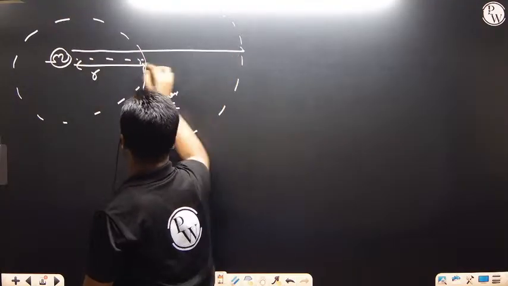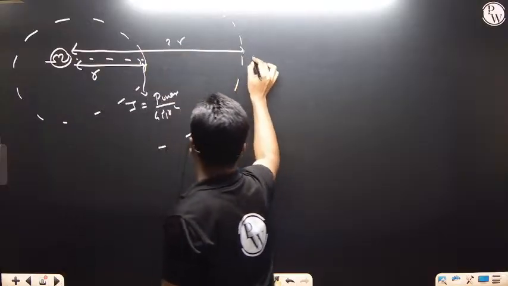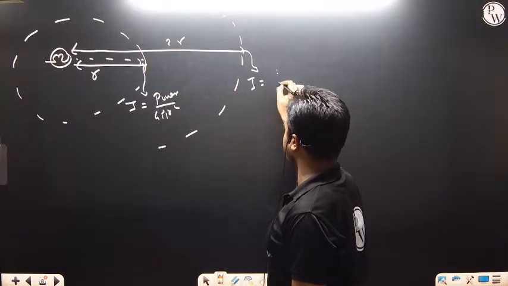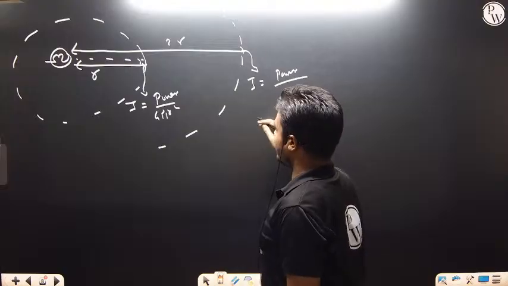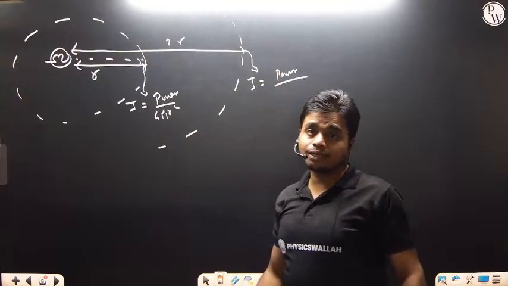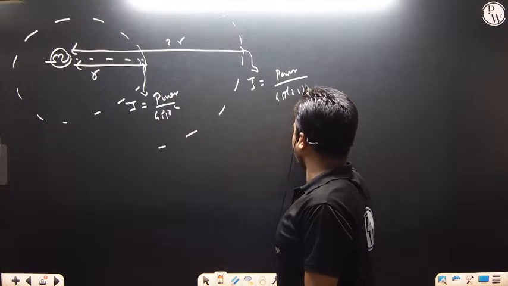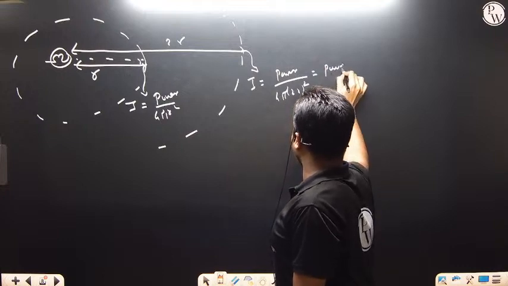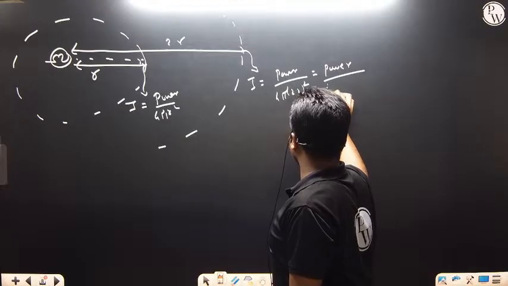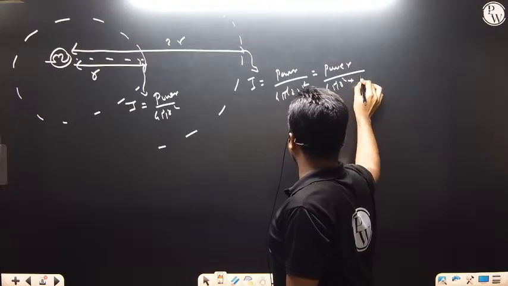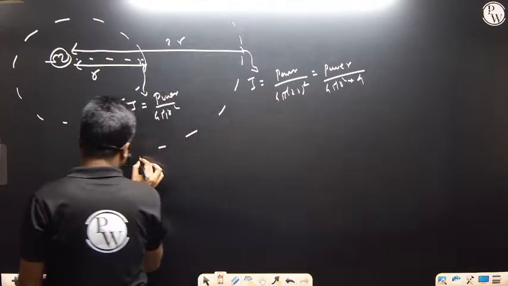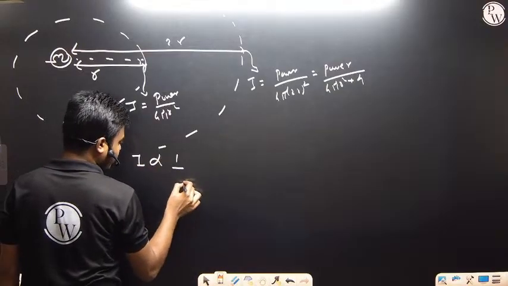If the distance is 2r, what is the intensity at this point? Intensity equals power divided by the area of the larger sphere over which it is spread, that is 4 pi into 2r whole square. So this will be power divided by 4 pi r square multiplied by 4 times. So intensity is proportional to 1 by r square.